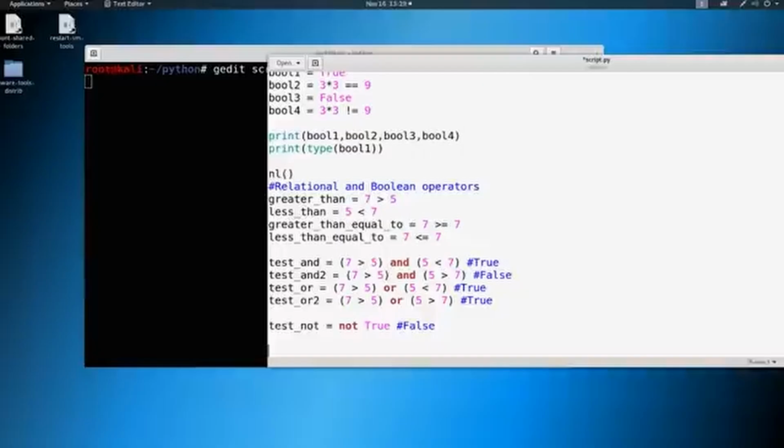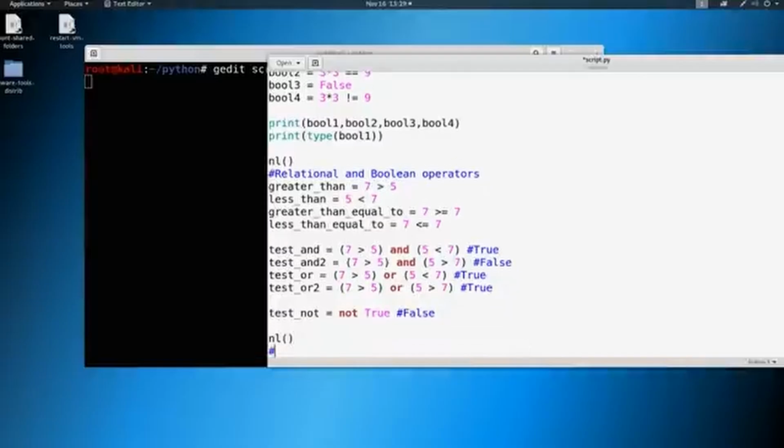We can take these conditional statements and we can run if else. We could also run elif, and build upon these. Now it'll all make sense when we start putting it together in our script here. So let's go ahead and just do that. Let's make a new line. And let's make a comment here that says conditional statements.